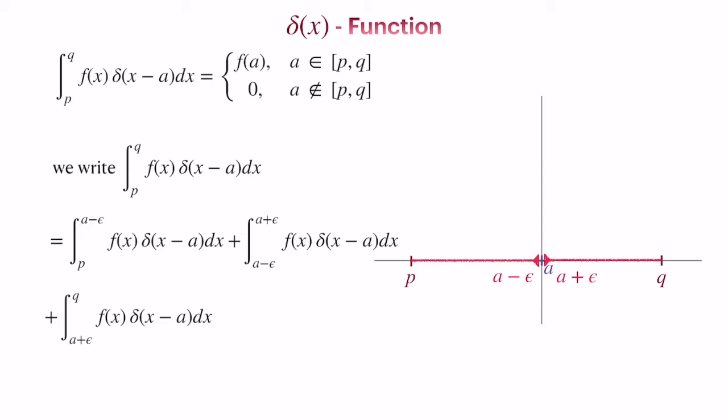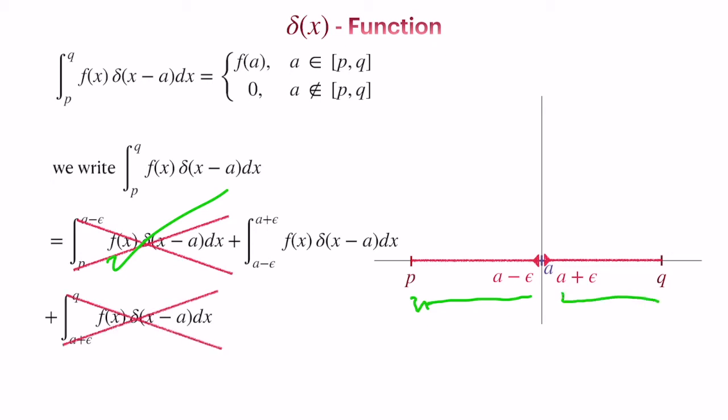By virtue of the delta function being 0 in the interval p to a minus epsilon, the first integral goes to 0. In the same way, in the last interval, that is a plus epsilon to q, the delta function is again 0, and so the last term of the integral also goes to 0.